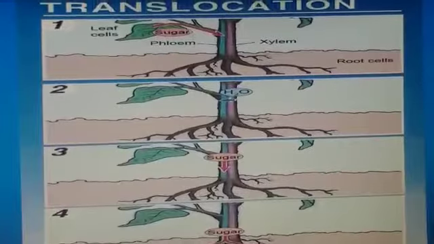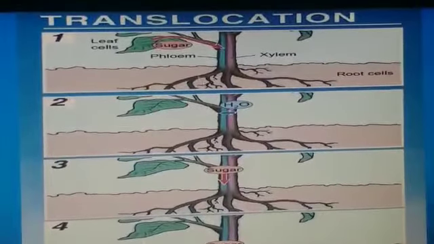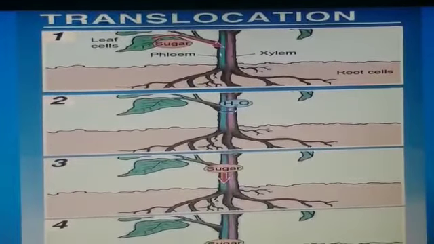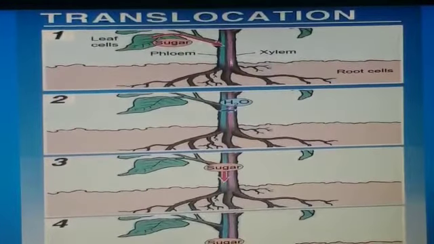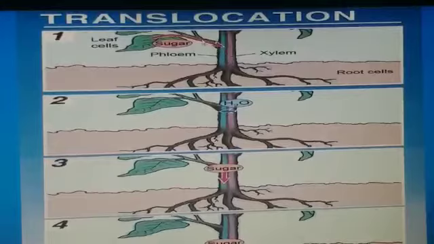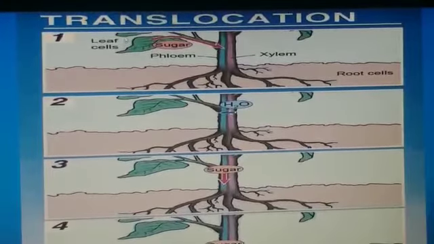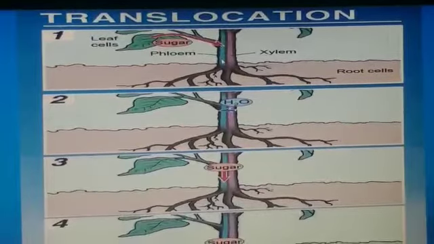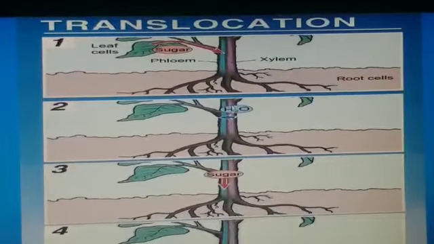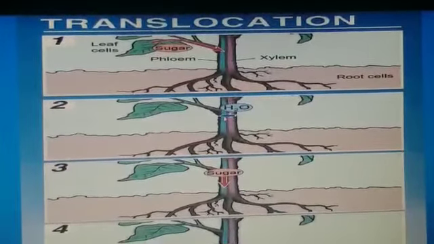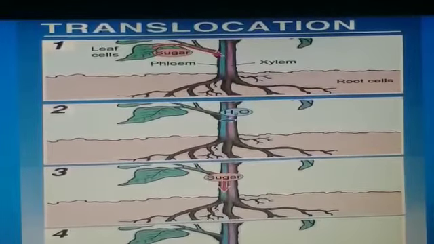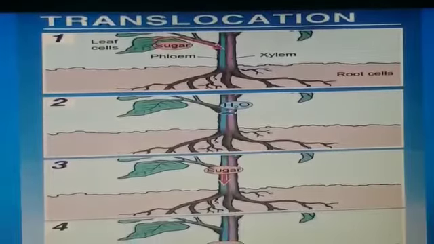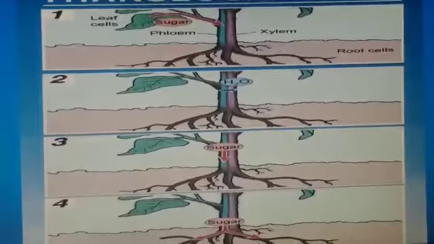This diagram shows the translocation process. Here, the blue shining part is showing phloem, and this purple is xylem. The food prepared by the leaf cell, this is sugar, goes through phloem, and this H2O water goes, and then again sugar goes in the downward direction, and then it gets distributed till the root here.